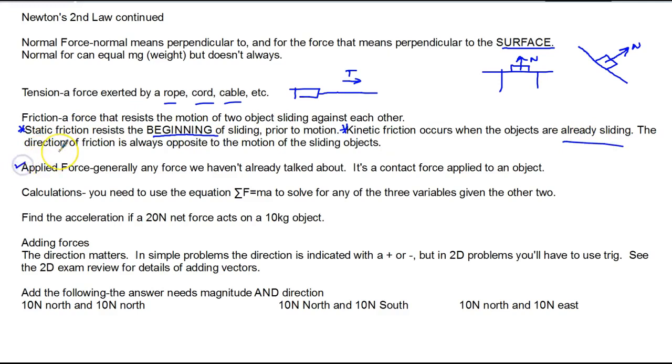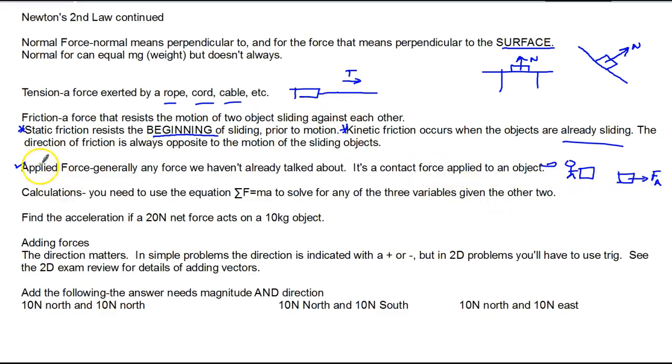An applied force is usually a force that a person applies or an object applies. It's generally one of the forces that we haven't talked about. So George, that's supposed to be George's head, George pushes a box across the floor. If I'm drawing a free body diagram, we would call that an applied force because George is applying a force.